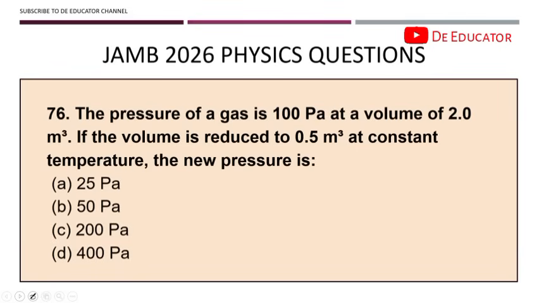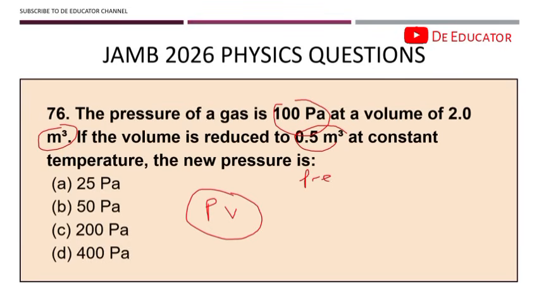76. The pressure of a gas is 100 pascals at a volume of 2 meter square. If the volume is reduced to 0.5 meters square at a constant temperature, the new pressure is. Now, this is a very, very simple and interesting question. When you see pressure and volume, what comes to your mind? That's Boyle's law, right? Boyle's law is inversely proportional, like inverse. Now, this is the fastest way to solve. This only works for Boyle's law and Charles' law. Don't use this for combined gas law or ideal gas law. I am begging you.